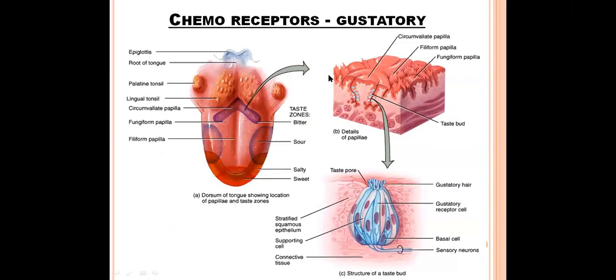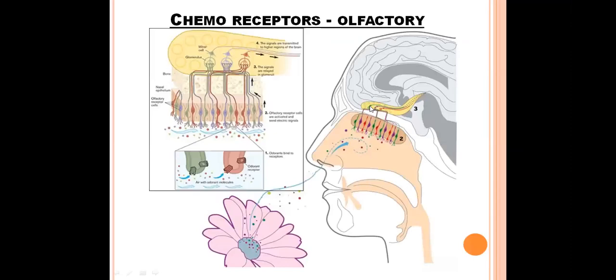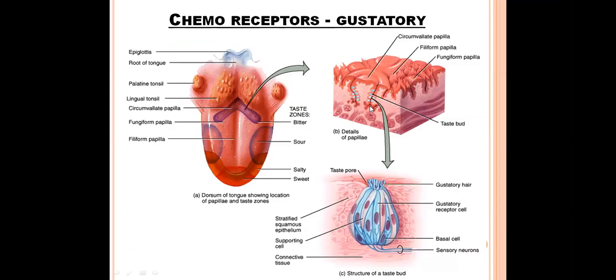And coming to the different types of receptors, how they will adapt to these continuously given or prolonged stimuli. So in chemoreceptors, we have two types of exterior receptors. One is gustatory receptors, and second one is olfactory receptors. So let us see about the gustatory receptors.